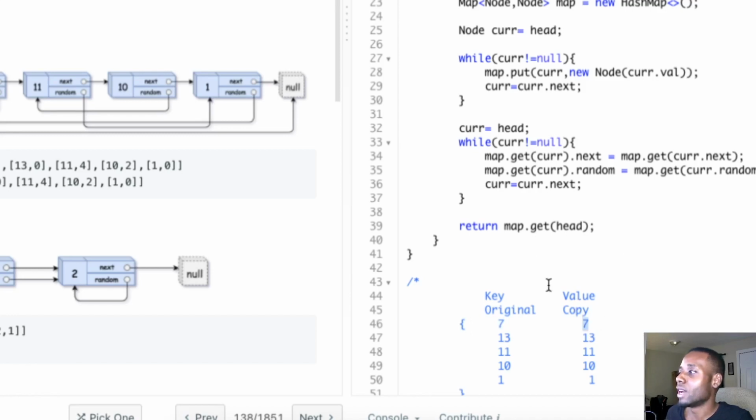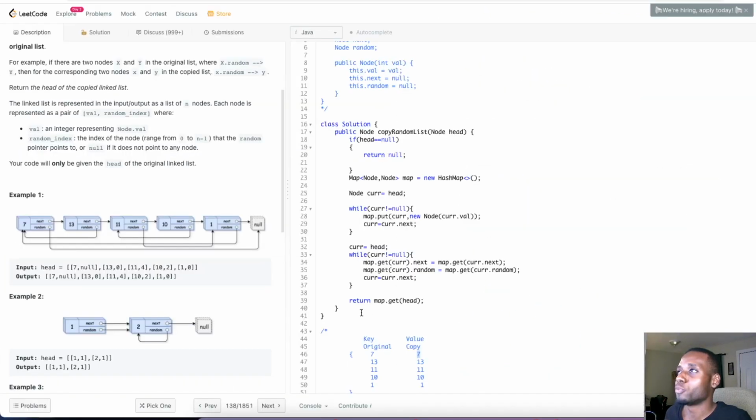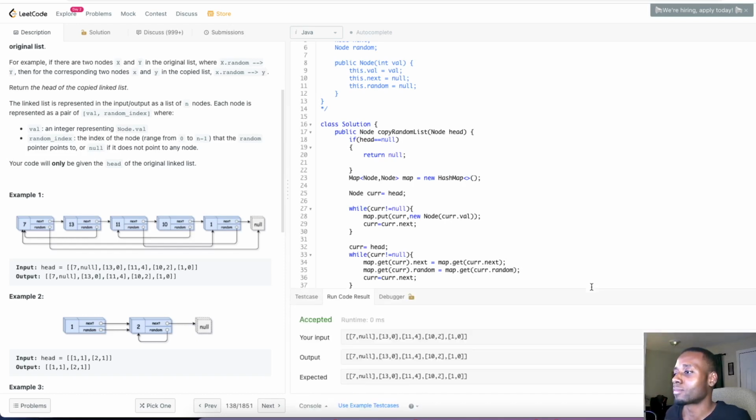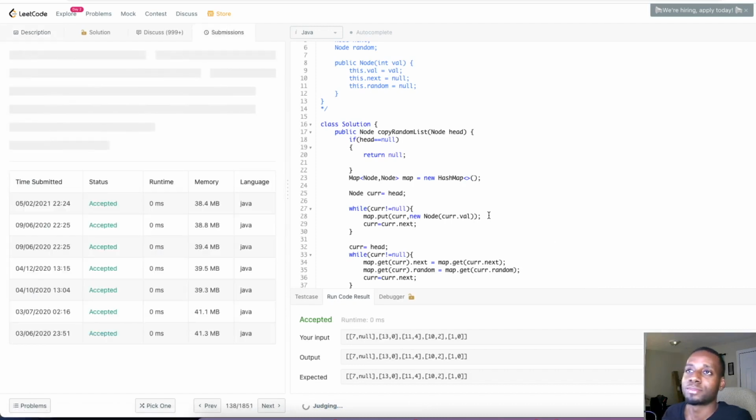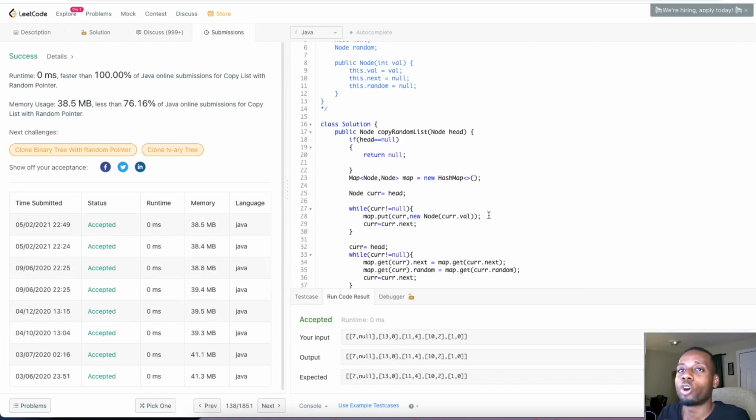Return that to me, and then 7's copy is the head of the new list, because we just created a deep copy of the list, guys. Hopefully you guys are able to follow. Right now, let's check if we pass the small test cases. Perfect. Let's see if we pass all the test cases. Perfect, guys, we're able to pass all the test cases.